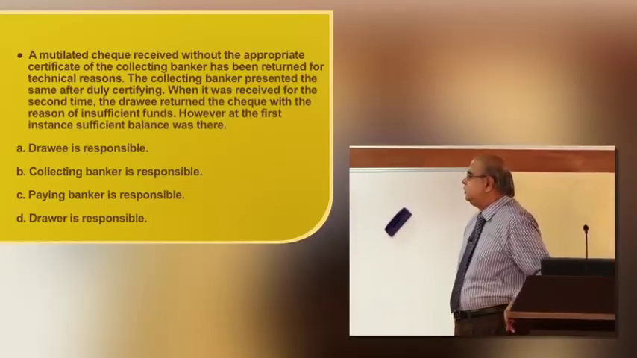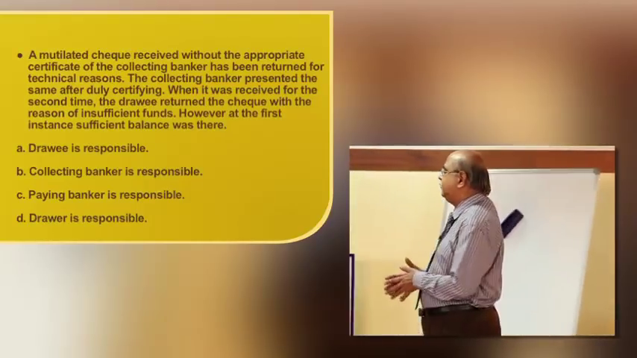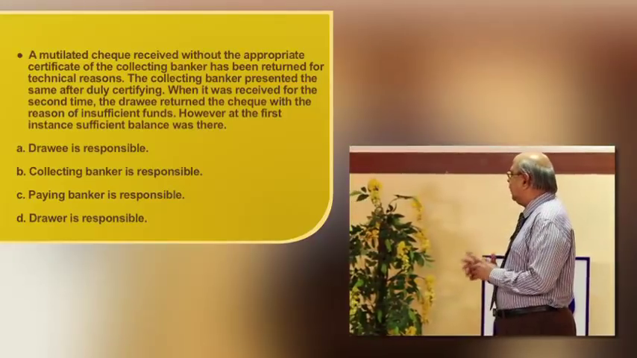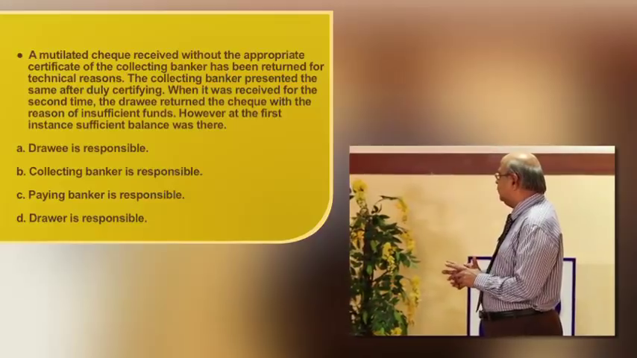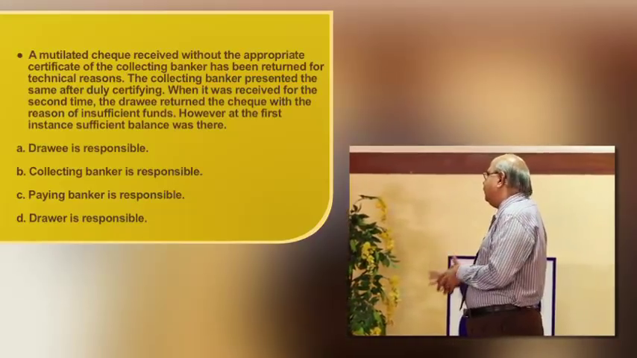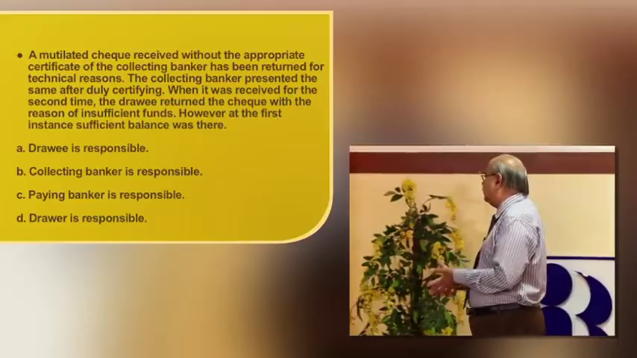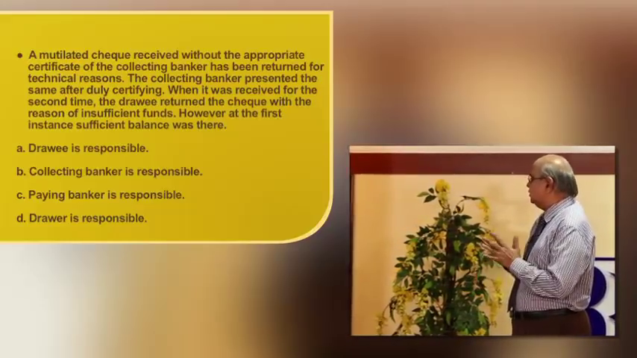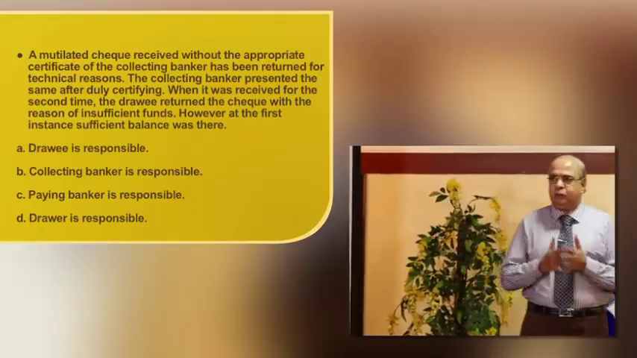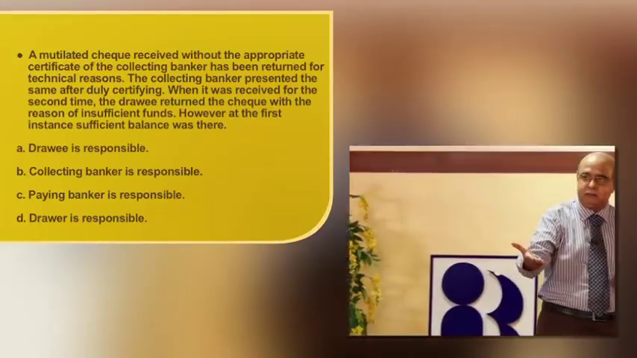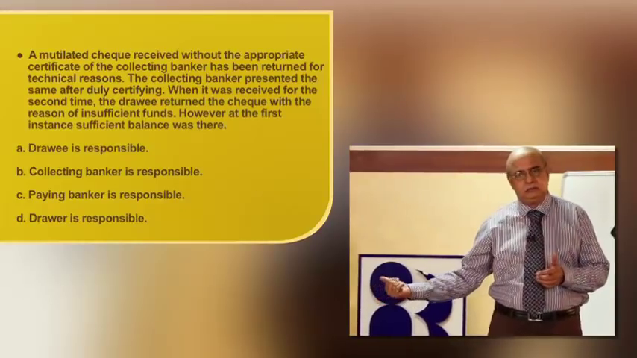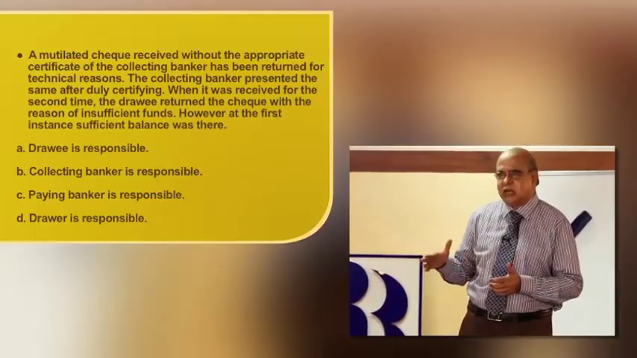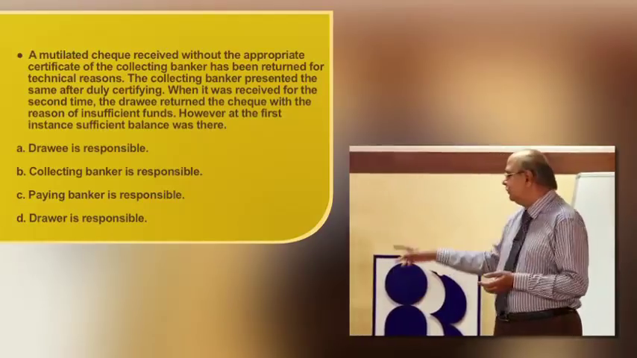A mutilated check received without the appropriate certificate of the collecting banker has been returned for a technical reason. The collecting banker presented the same after duly certifying. When it was received for the second time, the drawee returned the check with the reason insufficient funds. However, at the first instance, sufficient balance was there. That means when the check was received for the first time, there was balance available. But on technical grounds, they returned the check. When it came next time, balance was not available.